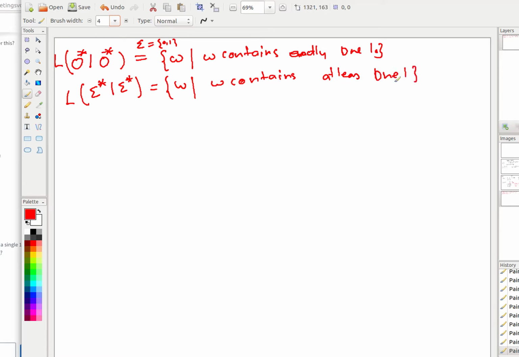Why is it at least 1 and not exactly 1? Because when you say 0 star, that can never give you any more ones. But when you say sigma star, this sigma star itself can give any possible string. So 1 is a substring of this, and you have at least 1, right? When you are ensuring that, it means at least 1 is present. There may be a few more ones before it, a few more ones after it, or any number of zeros, it doesn't matter. Okay, good.